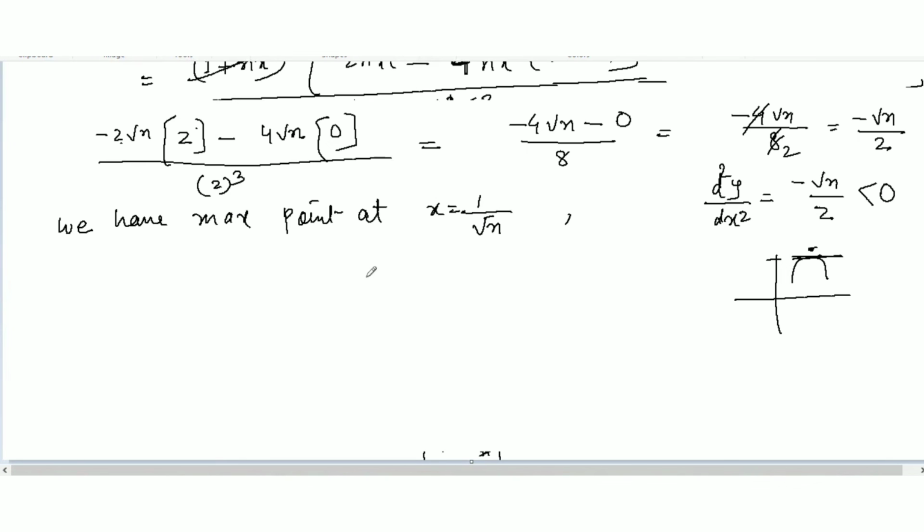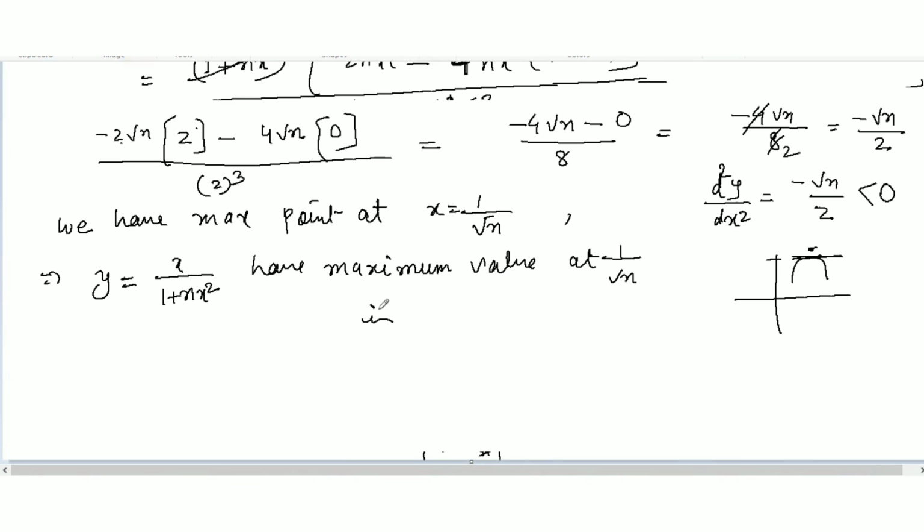So it implies that if we have a maximum point at x equal to 1 over root n, then y equal to x over 1 plus nx square has its maximum value at 1 over square root of n in the interval 0, 1. Now what will we do?